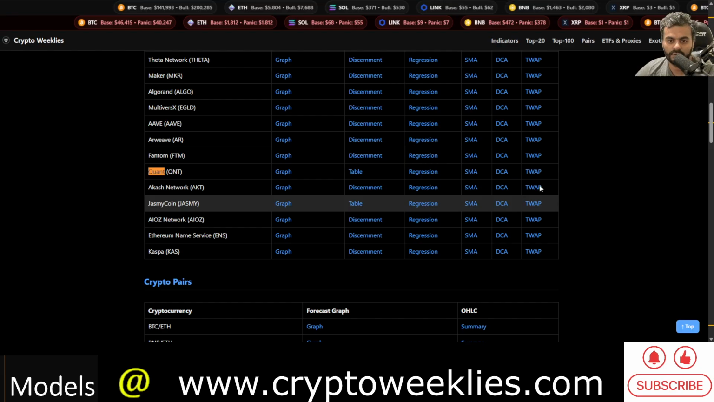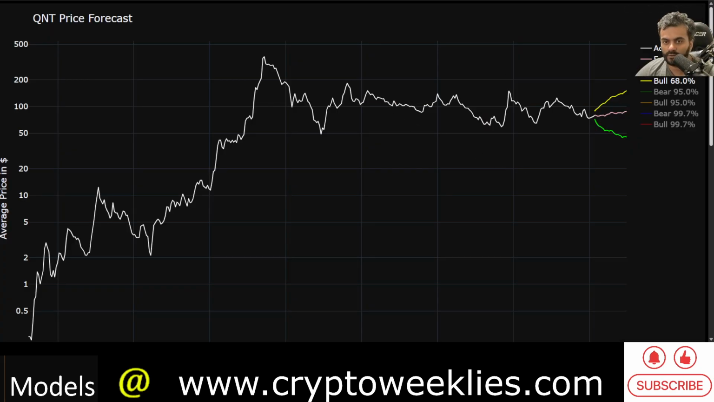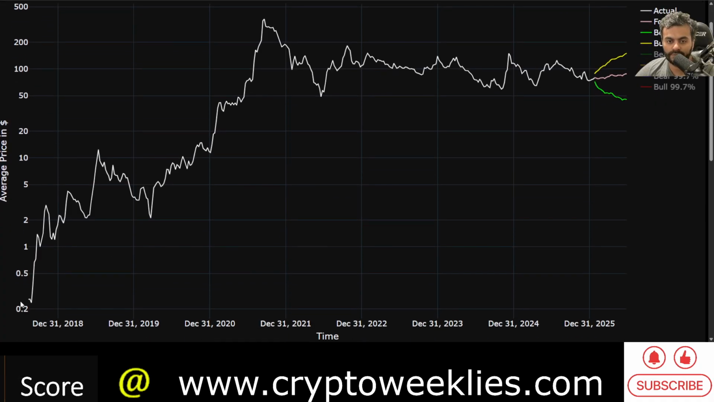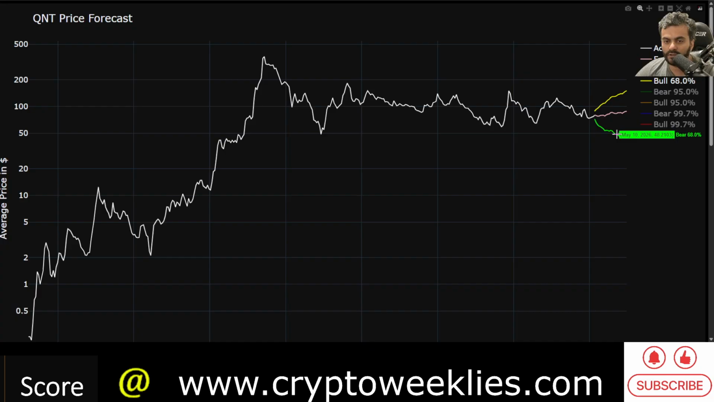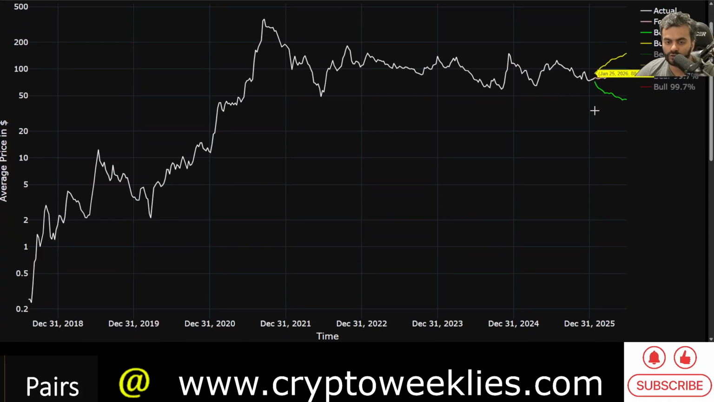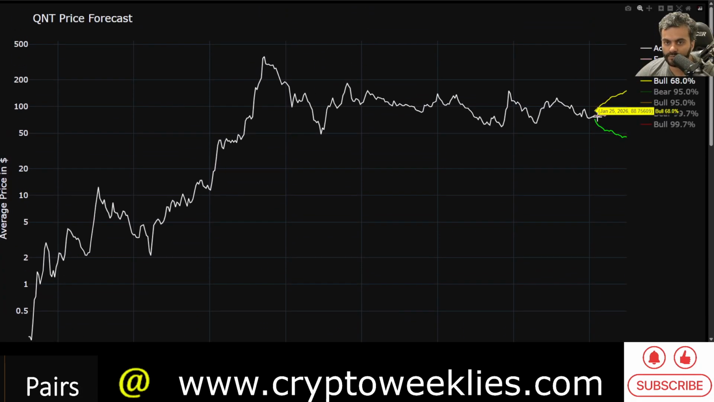Coming to the machine learning based price forecast on our website, cryptosweekly.com, link on the bottom of your screen. This is one row dedicated to Quant. The price action covered at a weekly level since launch in 2018. And this model is trained on the weekly price action using seasonal ARIMA LSTM based machine learning models and standard deviation based confidence levels to identify what is a bear case, bull case, and the base case.